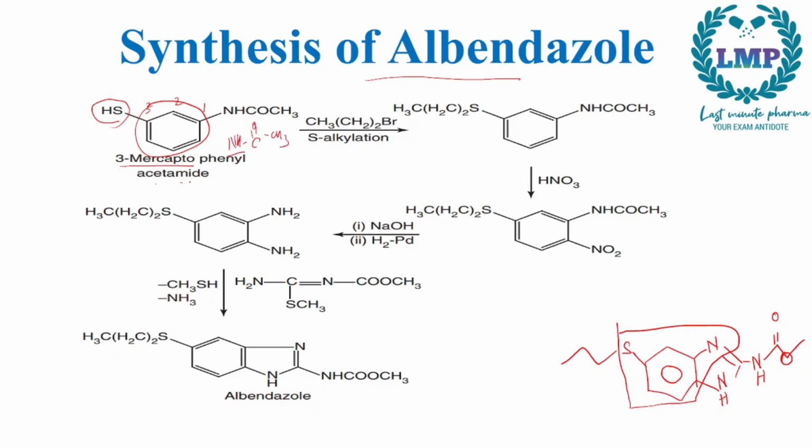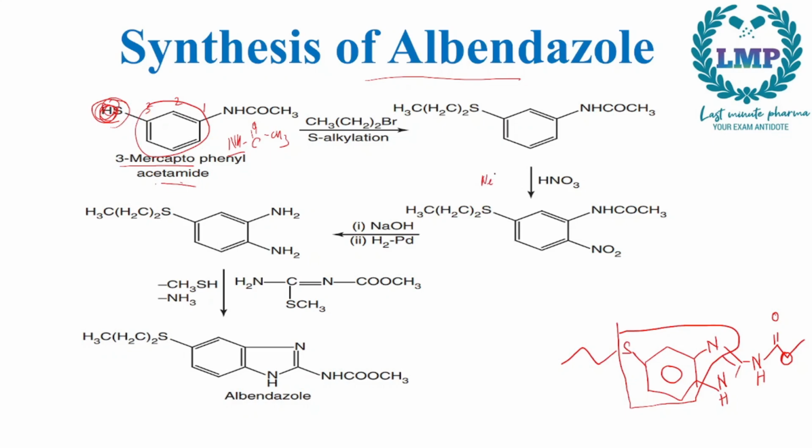So 3-mercaptophenyl acetamide. Next we will do S-alkylation, that is we will take propyl bromide and we will do S-alkylation. In this SH group we will add an alkyl group. So instead of H we will have this alkyl group, that is the propyl in place of H. So here this will be the intermediate.